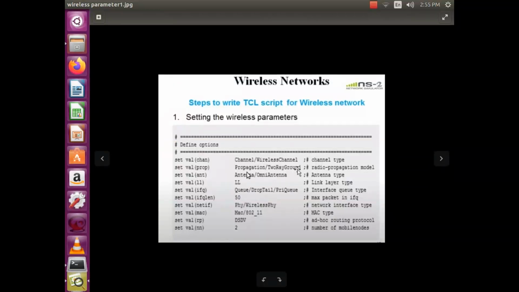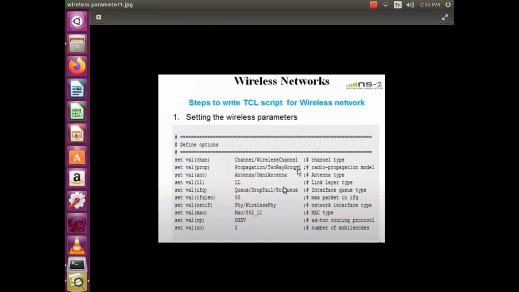Similarly, propagation. The propagation is a two-ray ground propagation. This is also a subclass of propagation and will be set to a new variable PROP. The antenna type that we have chosen is omnidirectional. Omnidirectional antenna means 360 degrees; you can send or receive the data in any direction. The other two types of antennas are unidirectional, where you can do a transmission within 90 degrees, and bidirectional, 180 degree transmissions.